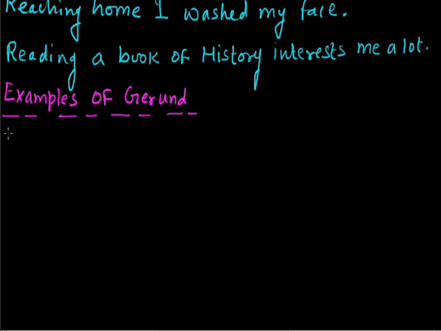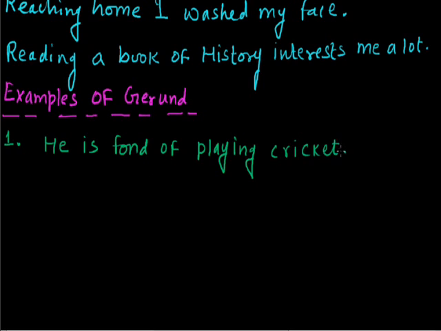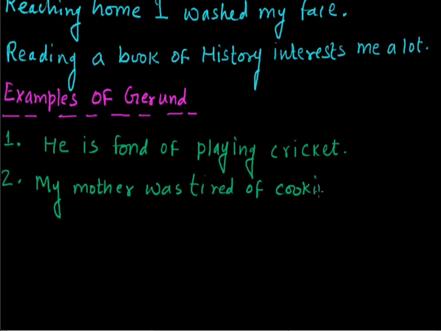So when I say, he is fond of playing cricket, my mother was tired of cooking. We were prevented from seeing the prisoner.